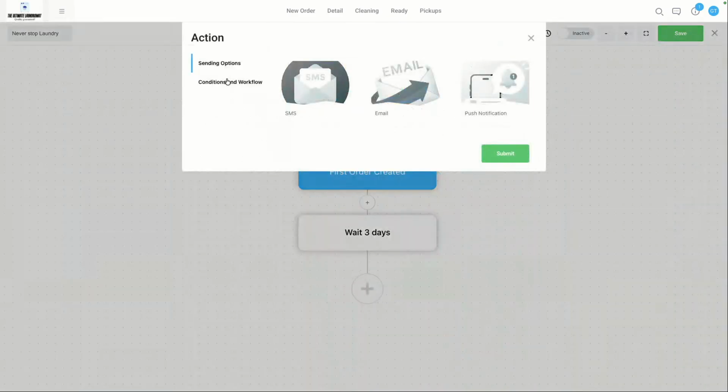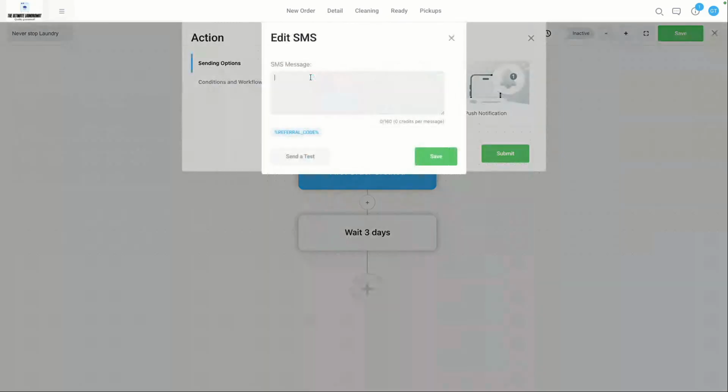So let's just say we are going to send them an SMS, for example. And we're going to say, thank you. We hope you loved the service you received. As you are a new customer of ours, here's a promo code to get 20% off your next order. And we can put something like this. So obviously you want to have that promo code created beforehand, and then you can reference it in your SMS.